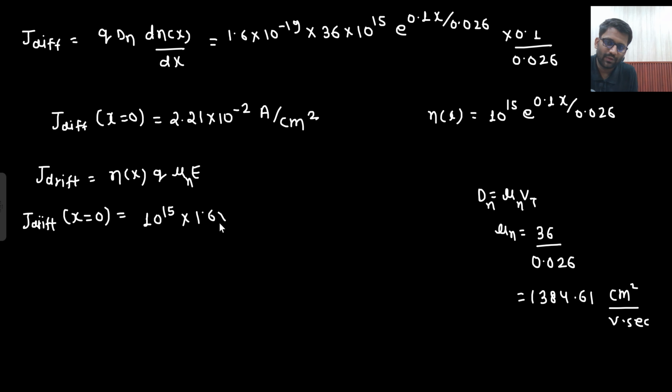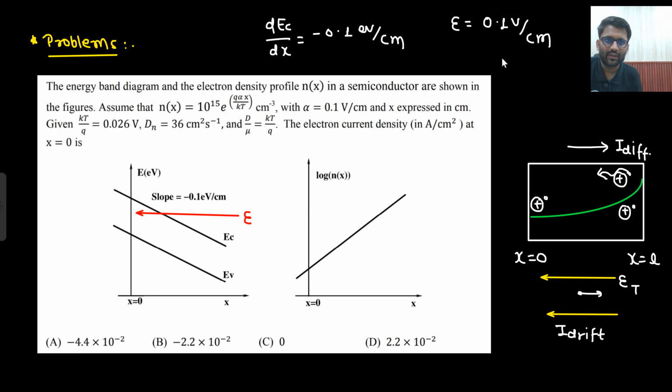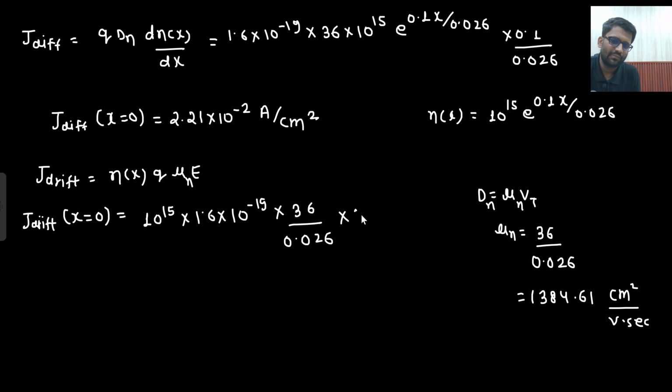What is the value of q? 1.6 into 10 to the power minus 19. What is the value of mu n? That is 36, upon 0.026, into what is the value of E? The value of E is 0.1. Isn't it the same calculation? 0.1, 0.026, 36, 10 to the power 15, 1.6 into 10 to the power minus 19. So what answer will you get? 2.21 into 10 to the power minus 2 ampere per centimeter square.